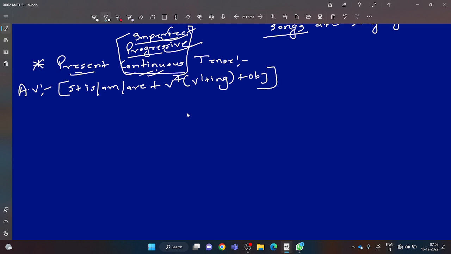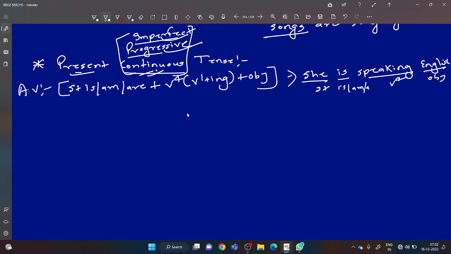Okay, as for example, she is speaking English. She is speaking English. Okay dear, she is the subject, is is the helping verb, speaking is the V4, English is the object. Subject plus is, am, are plus V4 plus object is the structure of which tense? Present continuous. So if I ask you to change it into passive voice, please solve it with me.